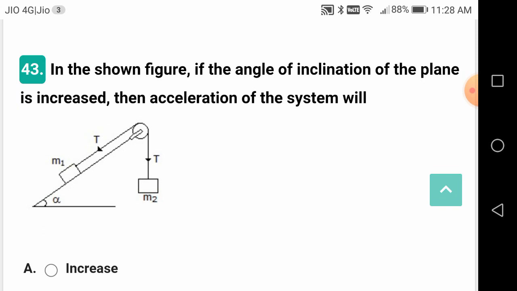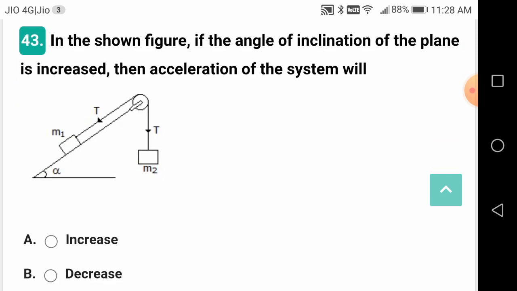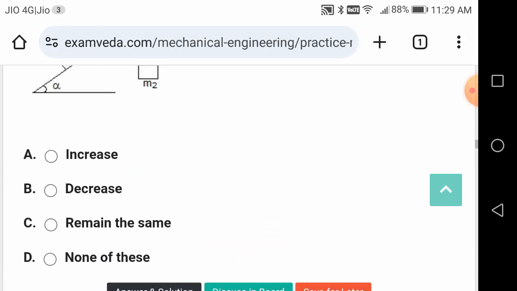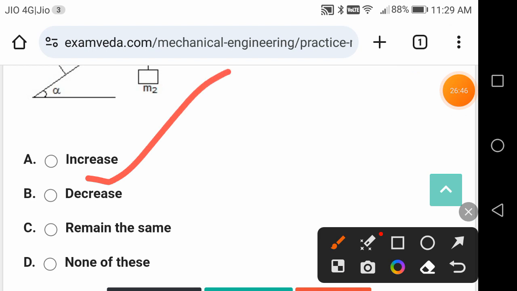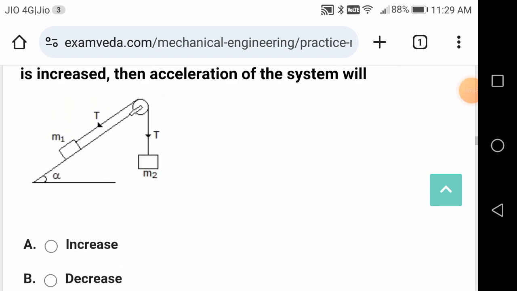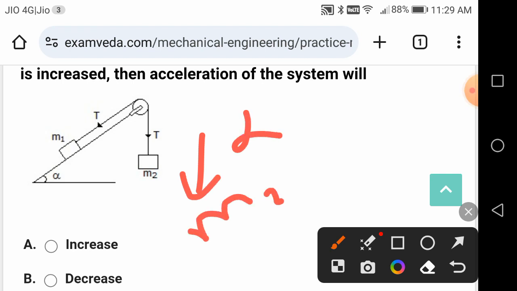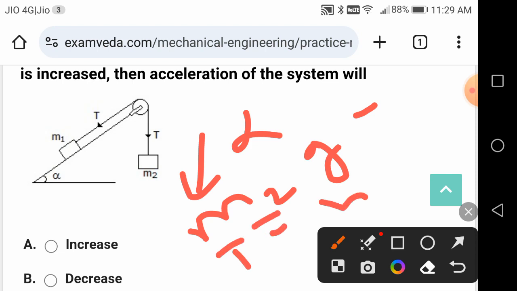In the shown figure, if the angle of inclination of the plane is increased, then the acceleration of the system will, what is this? It should decrease. For this, you have to solve the question, friends. Consider the equilibrium of M2 and M1 separately and write the equations. For the M2 body, the acceleration will be along this direction, so M2 g minus T is equal to M2 alpha.